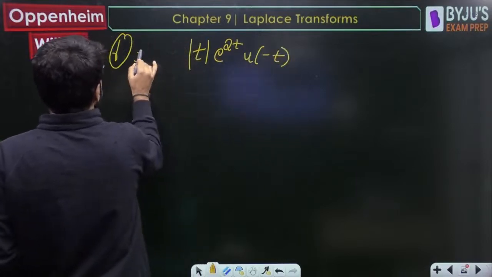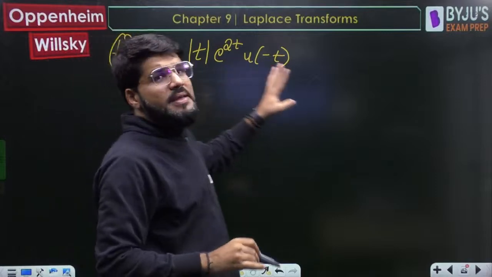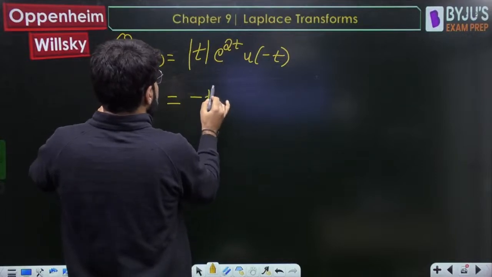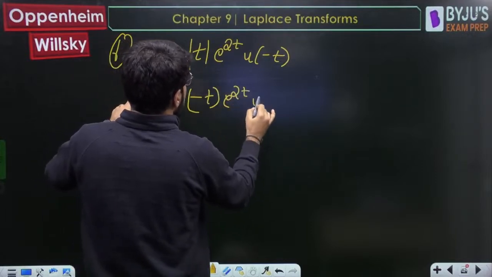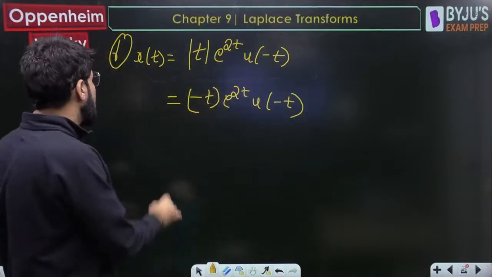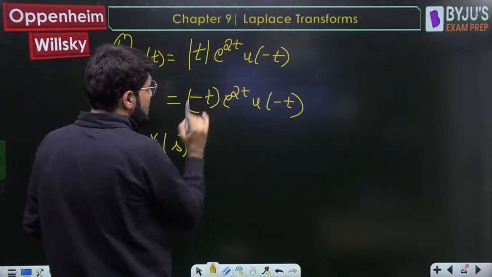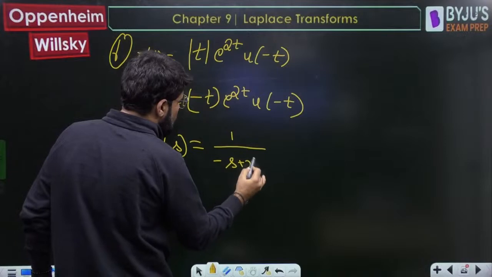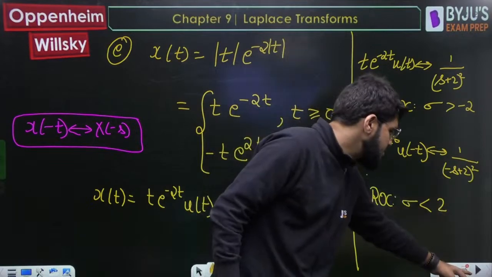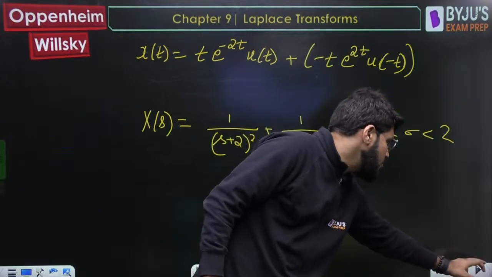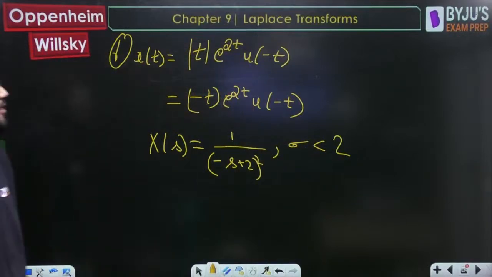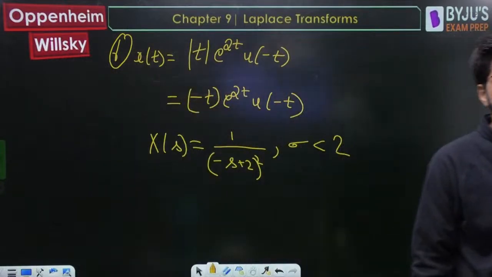u(-t) means it will exist for negative values of time, and if the time is negative, |t| will be taken as actually -t. So -t e^(2t) u(-t). You can take its answer from the previous part. I've already told you the answer: 1 upon (-s+2) whole square. Exactly this is what we solved. ROC also I explained: sigma less than 2, because of a left-sided signal. That's it, done, just like the previous part. So this part was already discussed. It is a sub part.